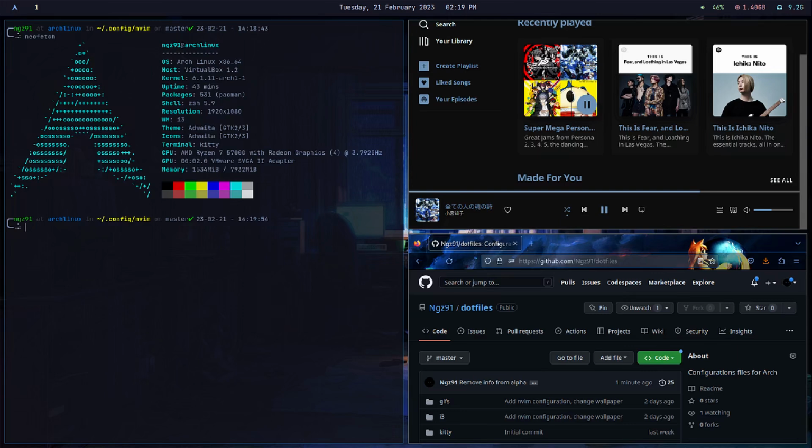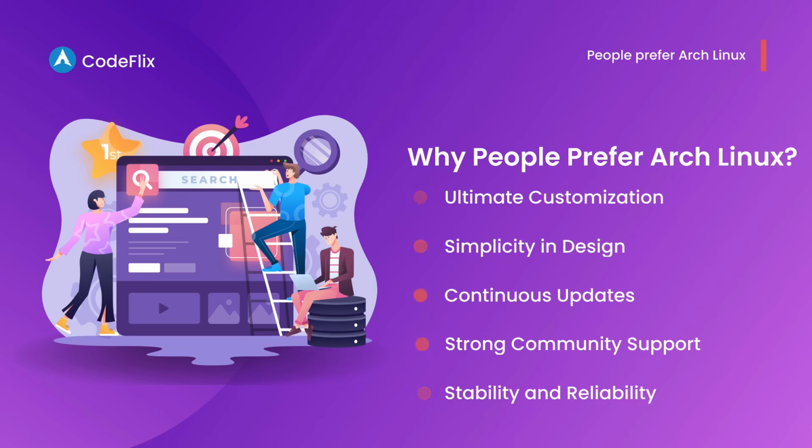4. Strong community support. The active and helpful Arch Linux community provides users with assistance, knowledge sharing, and collaboration opportunities through forums, IRC channels, and other platforms. 5. Stability and reliability. Despite its cutting-edge nature, Arch Linux is known for its stability, providing users with a dependable computing experience even as they receive regular updates.